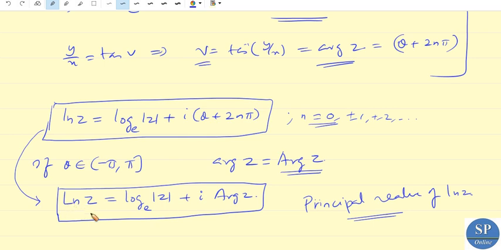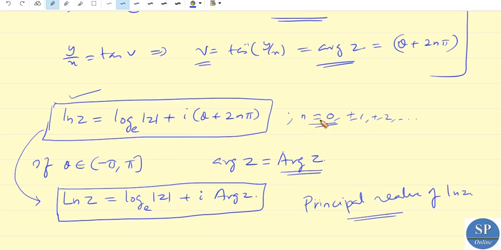In the case of the logarithmic function, it is a collection of infinitely many logarithmic functions when n varies from 0, plus or minus 1, plus or minus 2, etc.